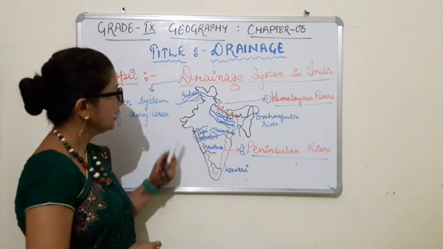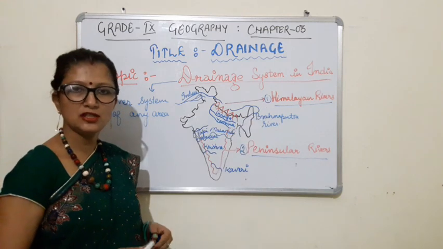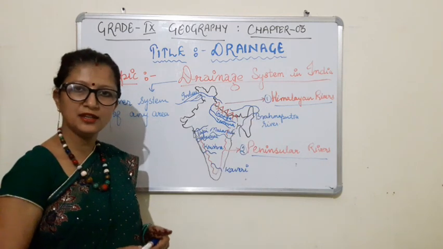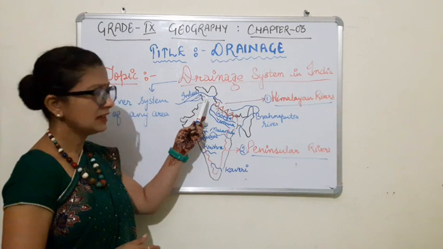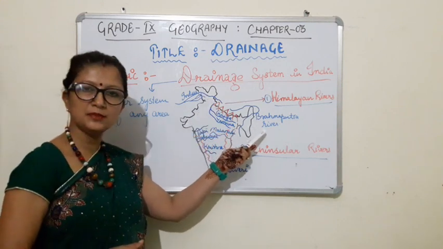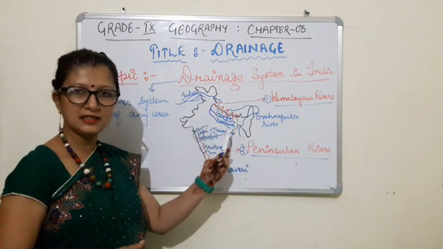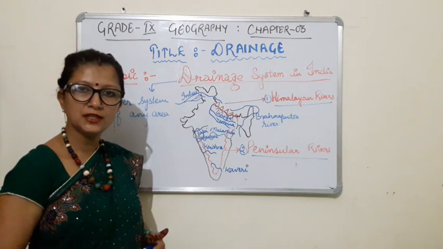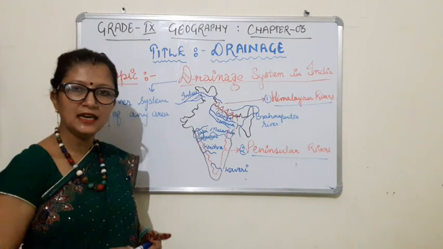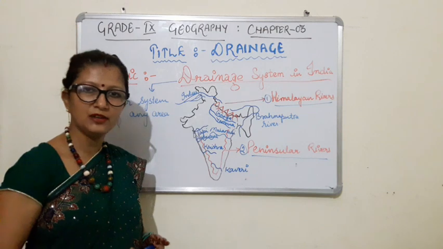Now in the Himalayan region, in this chapter we are going to cover basically three rivers: the Indus in the north, then towards the east the Brahmaputra, and in the northern plain we will see the Ganga river. Their features, the type of land and the length of the rivers, all these we will cover in this chapter.